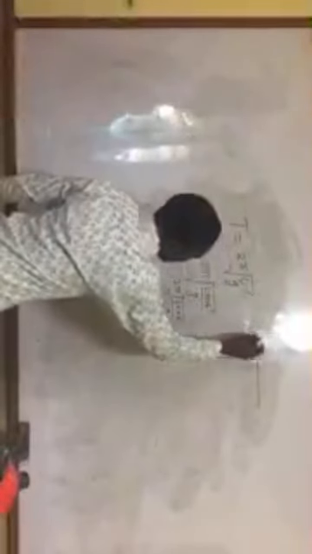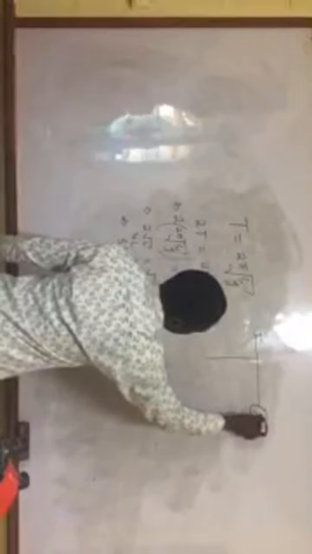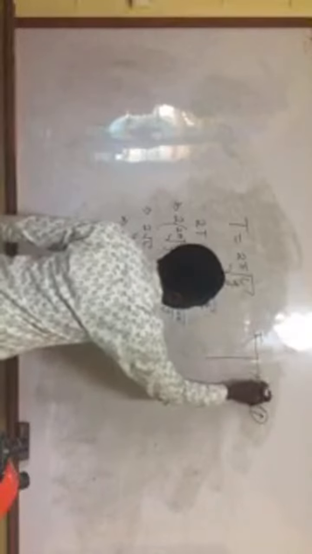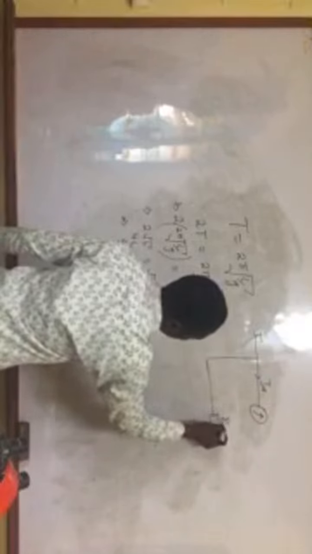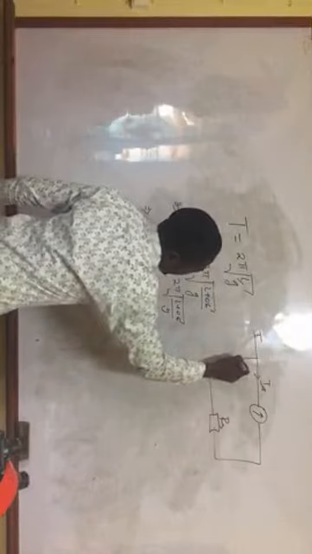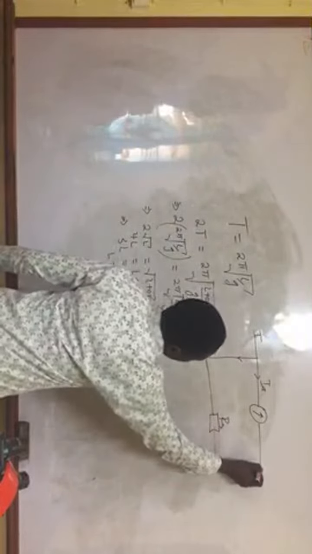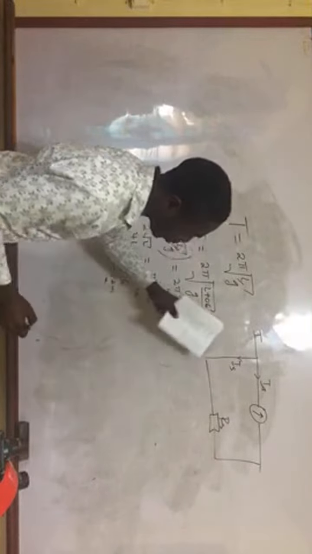Alright, so what we know is that if you want to convert it, you use a shunt, and a shunt is a resistor of very small resistance. So you have I, which is the total current in the circuit. If this is a galvanometer, for example, you are going to have Ig, a current that will flow through it. Then you connect it in parallel with a shunt, a resistor of very small resistance. Here I'm going to have Is, the current that is going to flow through the shunt.